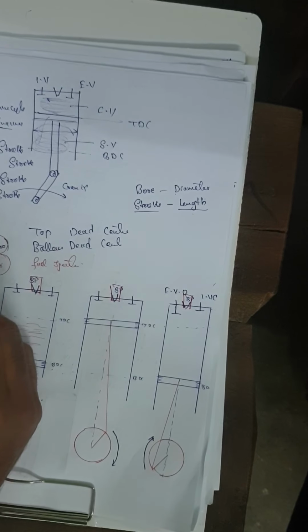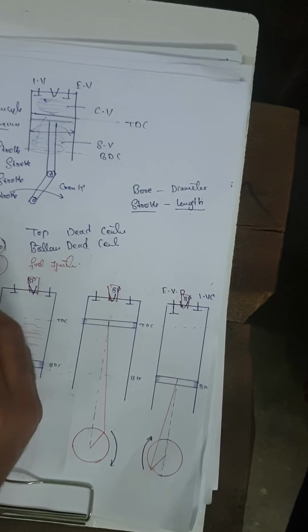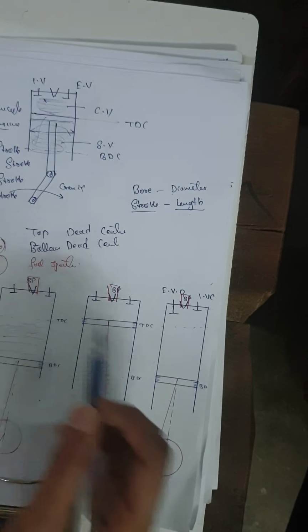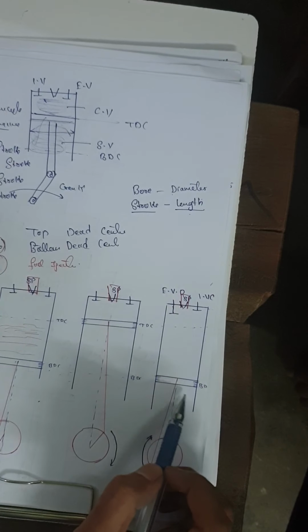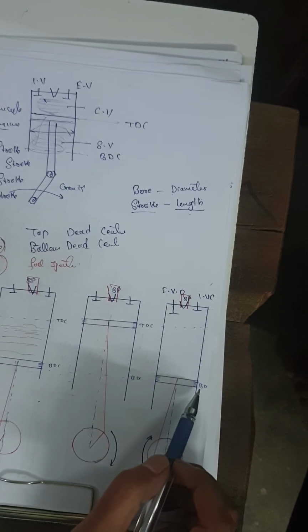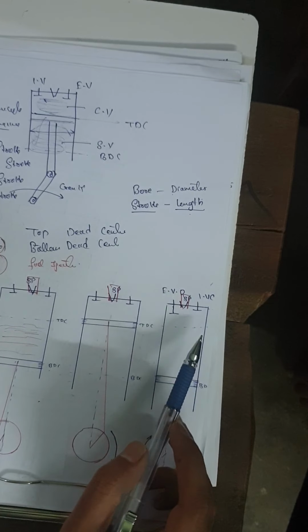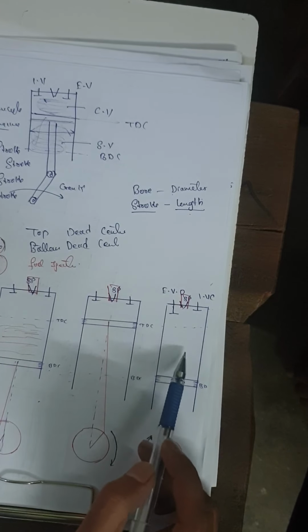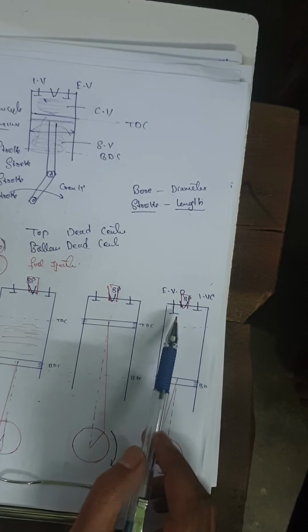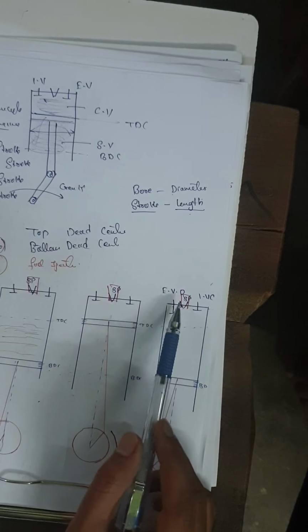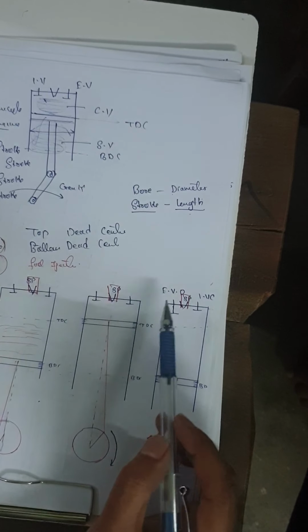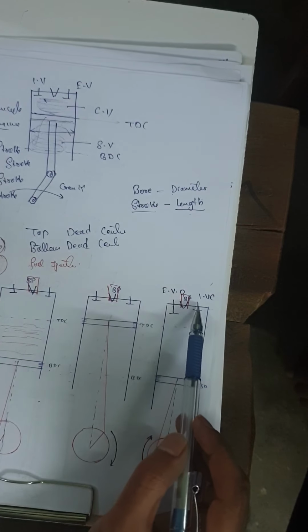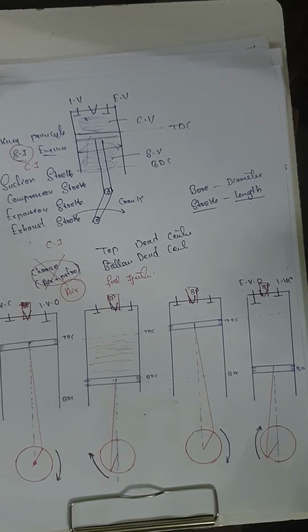After the expansion stroke, now we are going to discuss the exhaust stroke. In exhaust stroke, the piston moves from bottom dead center to top dead center. Whatever smoke is present inside the cylinder comes out with the help of the exhaust valve. During exhaust stroke, the exhaust valve is open and the inlet valve should be closed.